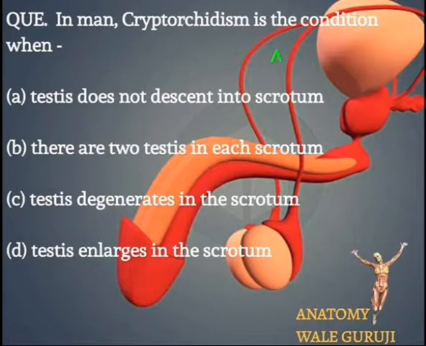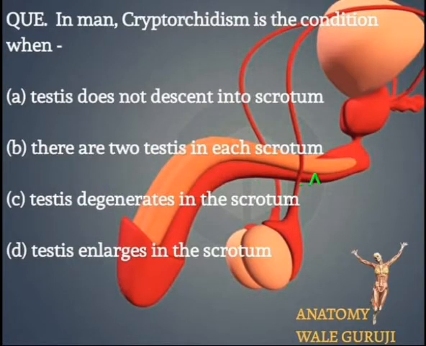So cryptorchidism is a condition when the testes fail to descend into the scrotal sac. When the testis is not there in the scrotal sac, the spermatogenesis process will not take place there, and sperm production will not happen. So let's read the options. Testis does not descend to the scrotum. This will be our correct answer.